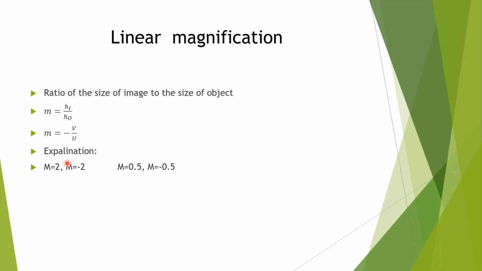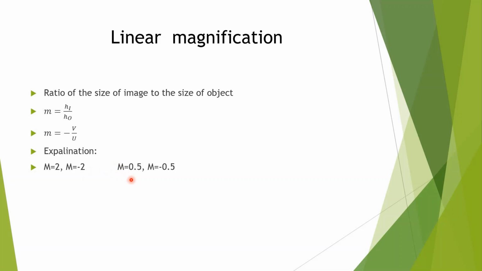Now, value of m, we are taking m equal to 2 and m equal to minus 2. Here numeral is 2. No need to consider sign, only numeral. In both the cases it is greater than 1, means value of m is greater than 1.